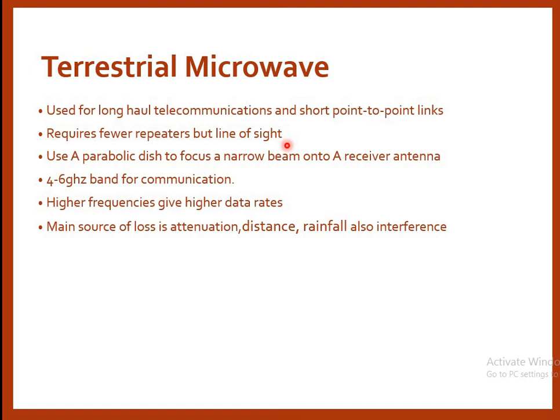Here we are using repeaters which are present along the line of sight propagation medium. It uses a parabolic dish to focus a narrow beam onto the receiver antenna. The 4 to 6 GHz band of communication is used. Higher frequency gives higher data rates. The main source of loss in terrestrial microwave is attenuation, distance, rainfall, and also interference.